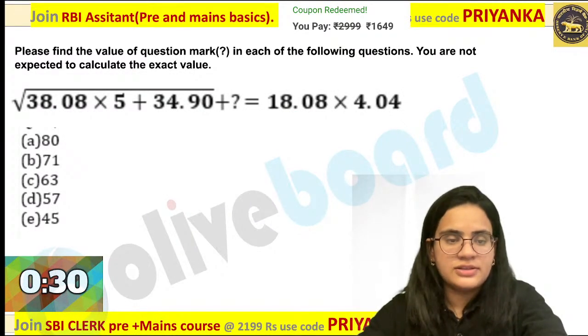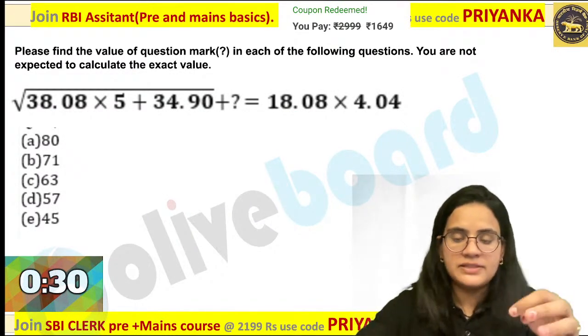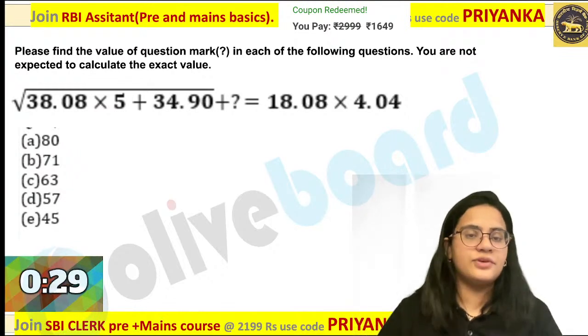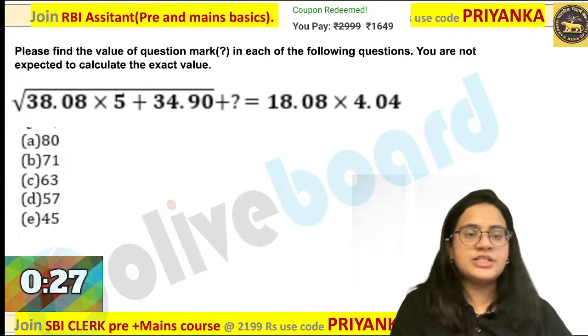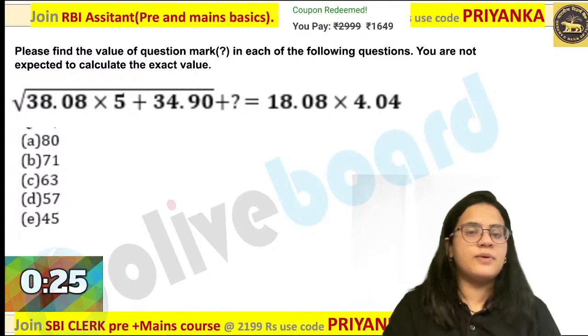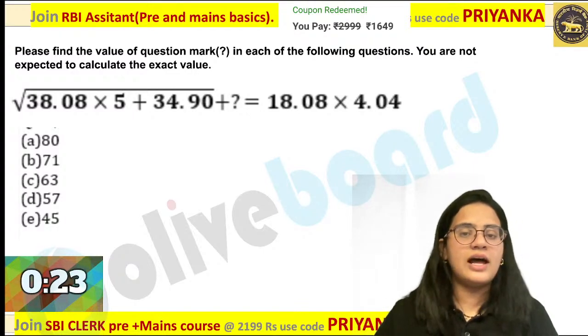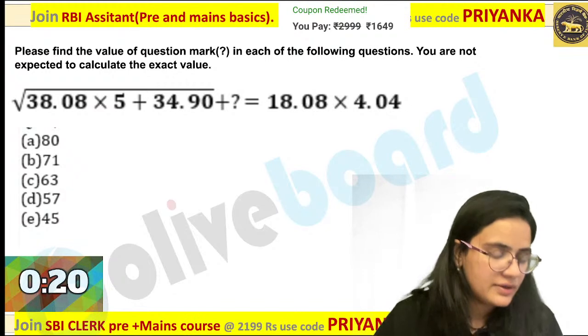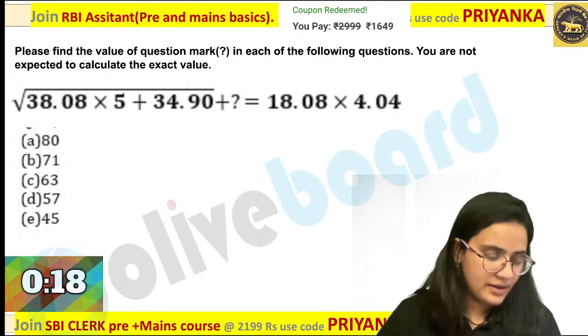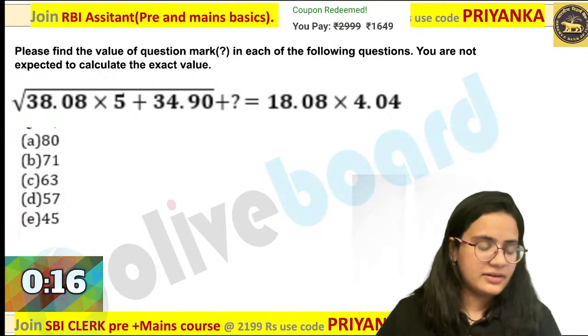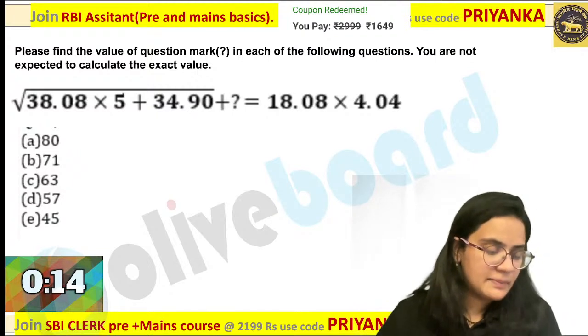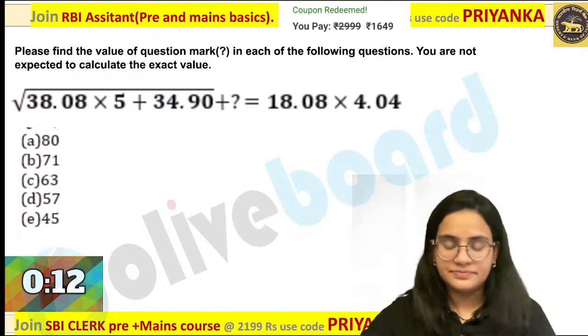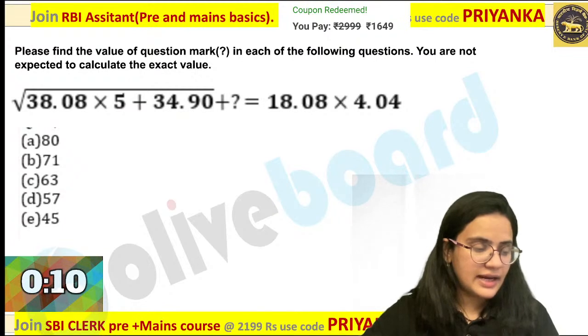Next question is there on your screen and your time starts now. Let me see who all are getting the correct answer for this one. Simple question based on the multiplication and square root technique. Let me see who all are getting the answer for this one. Can you give it a try, and that too within time? Okay, I want all of you to try it in a given timer over here. Let me see who all are getting the answer. Yes, can you try it?